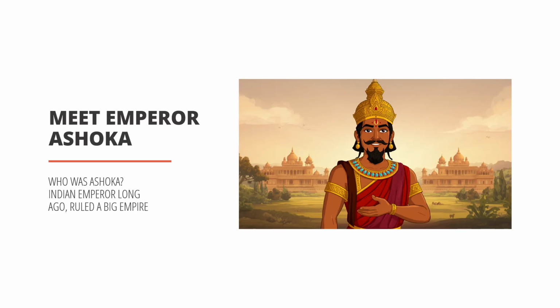Long ago, there was a powerful emperor in India. His name was Ashoka. He lived more than 2000 years ago. Ashoka ruled a very big empire. His empire covered most of India. He was one of the greatest rulers in Indian history.